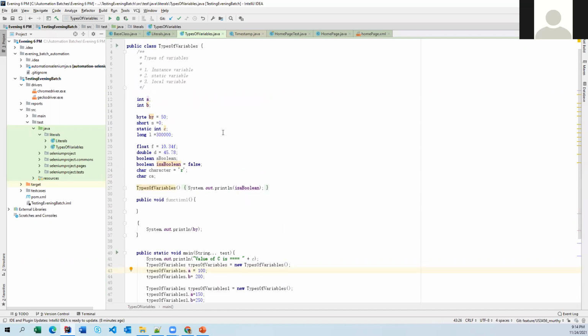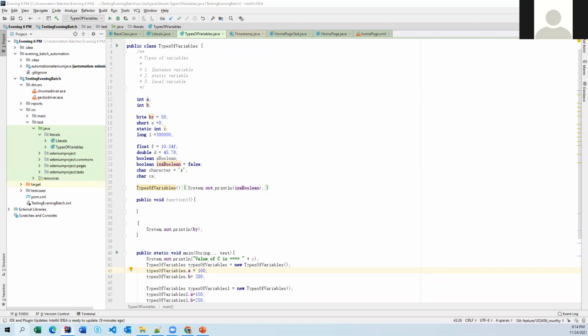Okay, that's what we have discussed about the instance variable. Now, the second one is the static variable. So when we go for static variable and what is the access level? When are we going to use static variable? What is the purpose of static variable? Now let's discuss. Okay, so yesterday I gave a simple high level description about the static variable, but now let's discuss in detail what is static and when we'll go for static and what are the advantages of static.